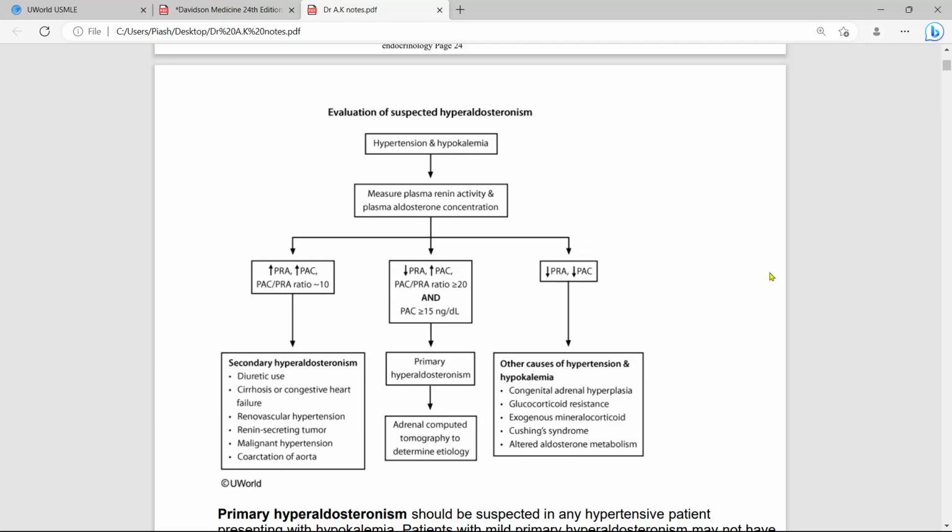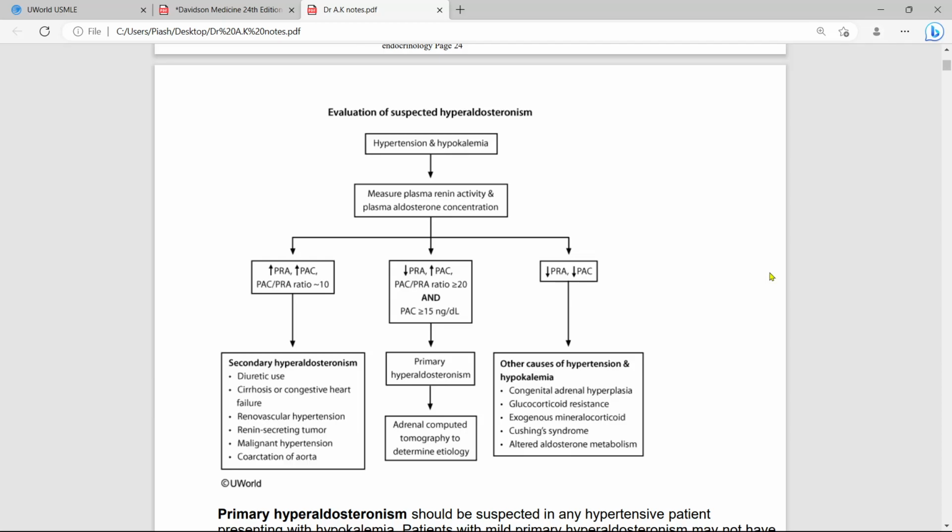We can use other confirmatory tests: giving oral sodium, known as the oral sodium loading test, and another test known as the saline infusion test. So there are three tests for confirming a patient with primary hyperaldosteronism.